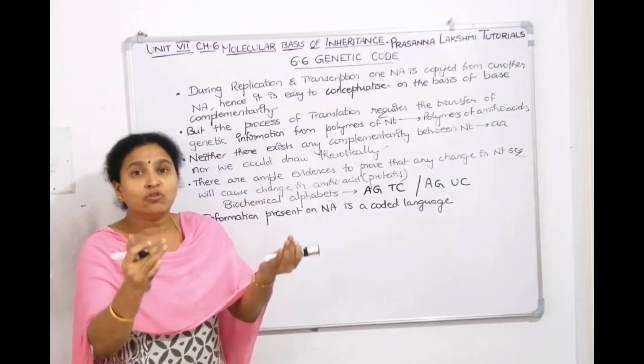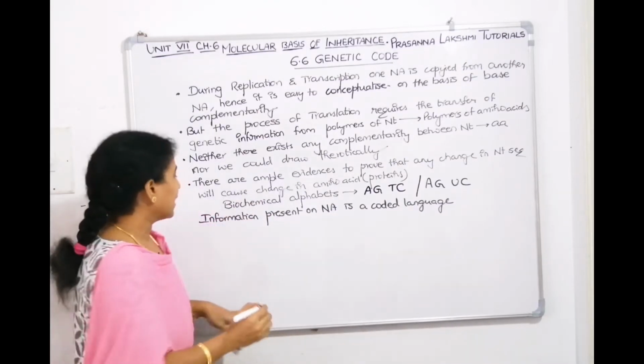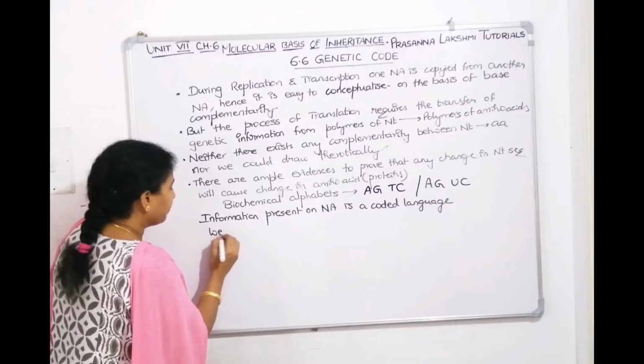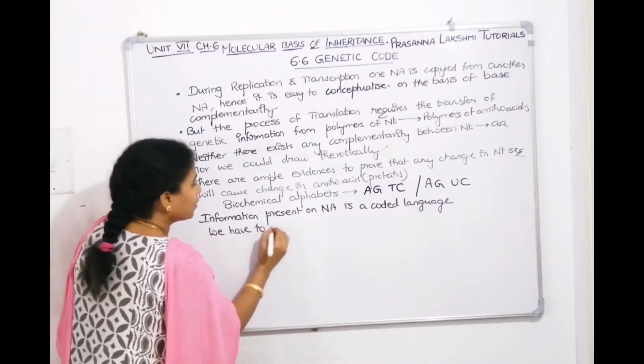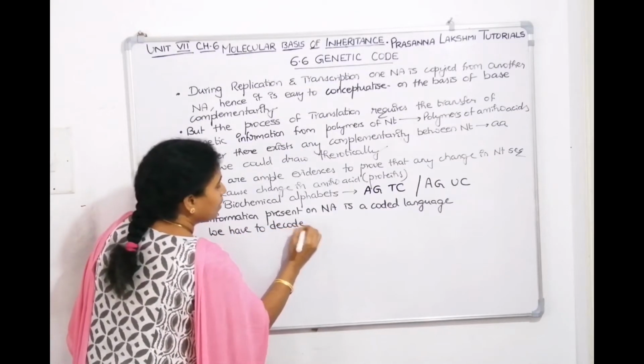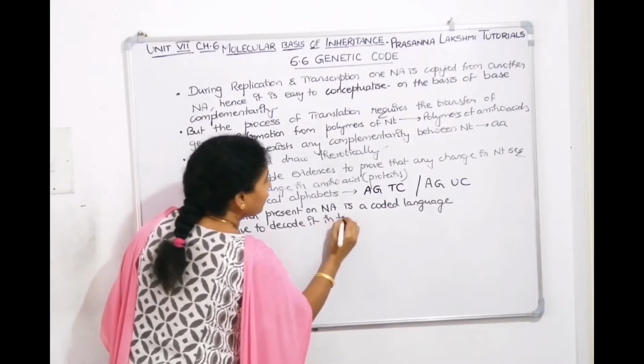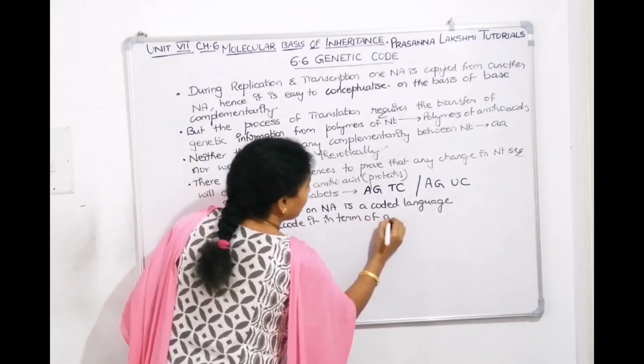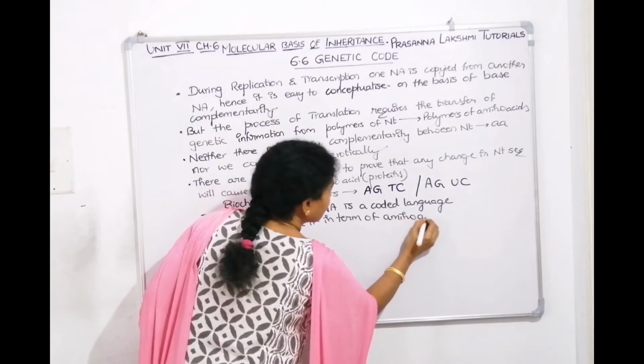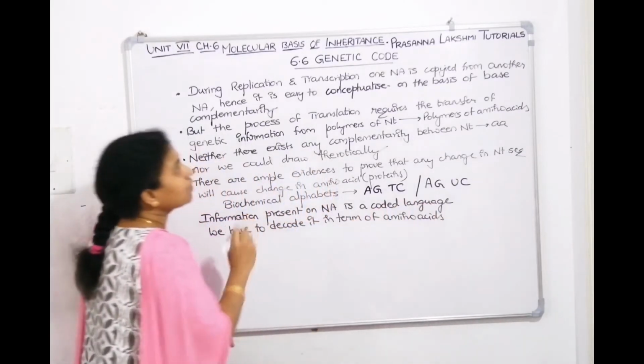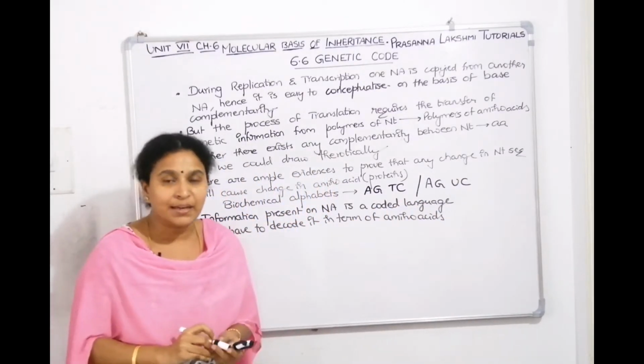Then we have to decode it, not in terms of nucleic acids, but in terms of amino acids. Now this decoding concept itself is called the genetic code.